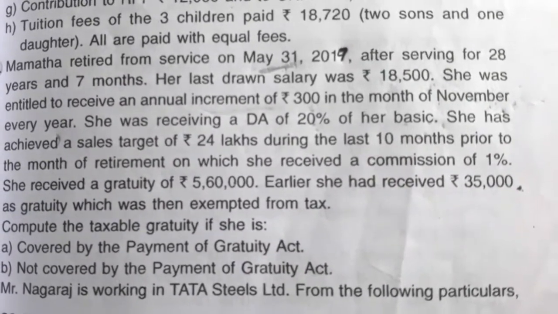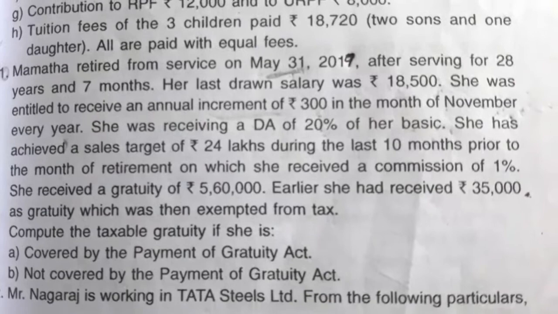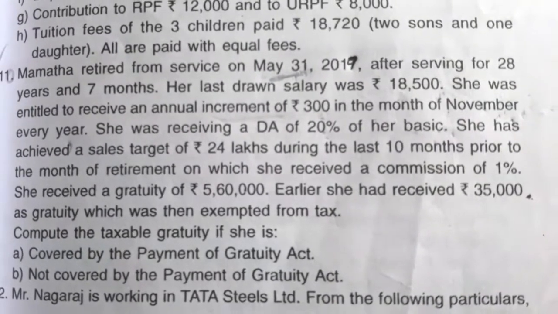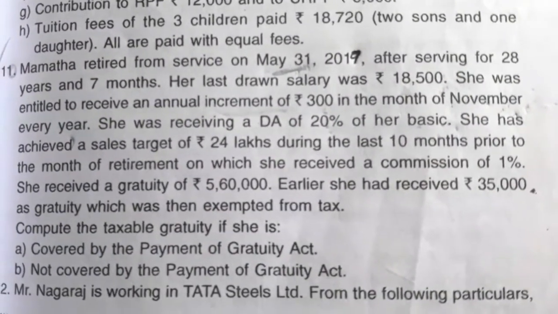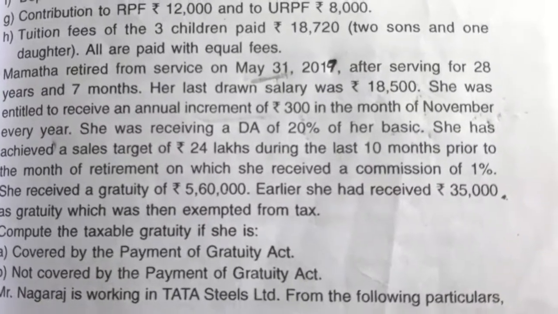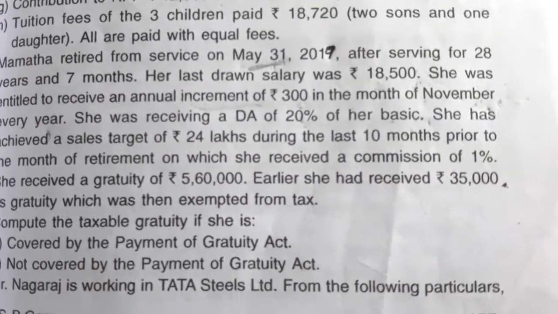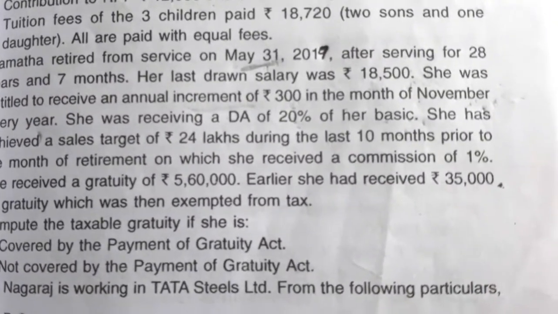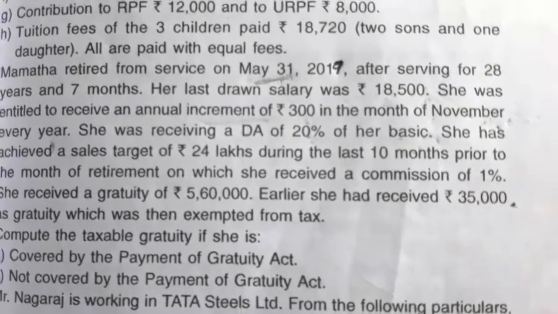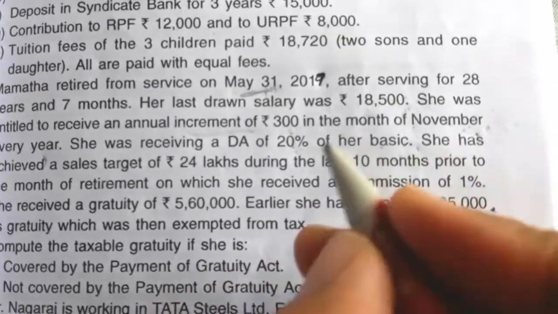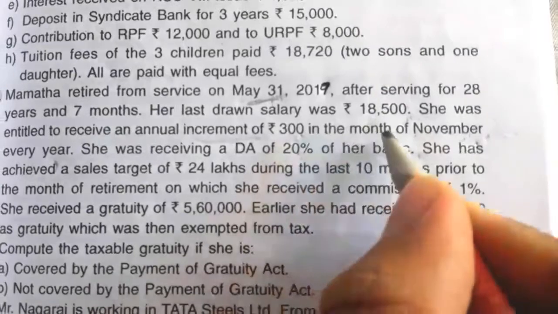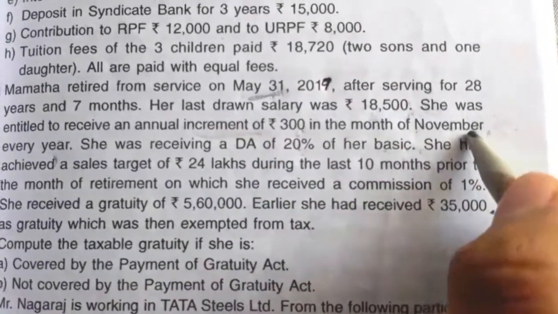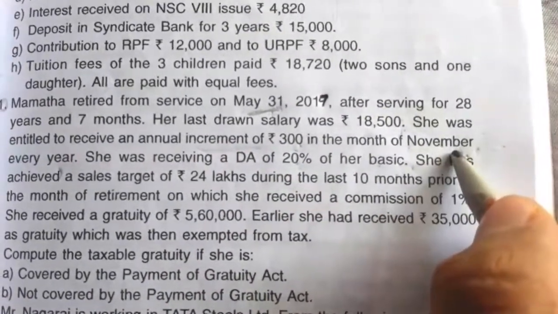So in that, salary means basic, DA if it is considered for retirement benefit or enters for retirement benefit or is a part of retirement benefit. Then commission if they give in percentage. So here basic salary is given, including increment. So we have to calculate with the increment and without increment salary.